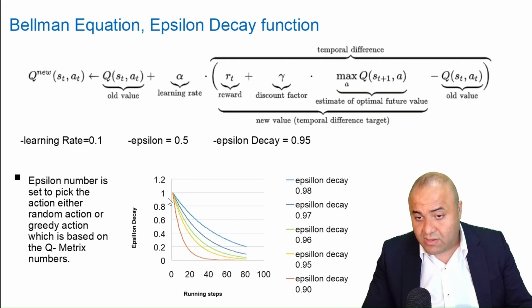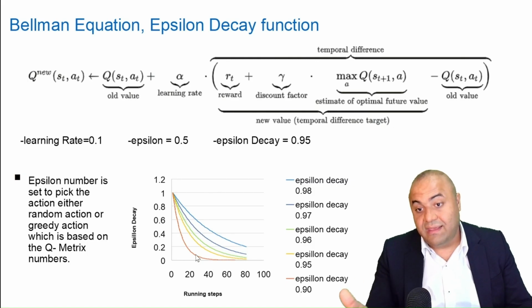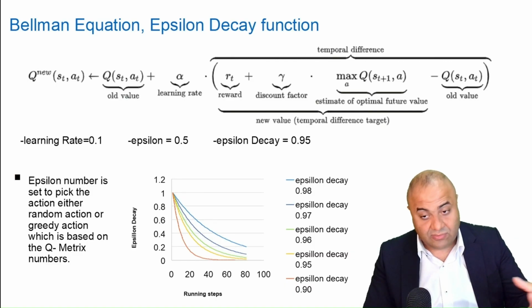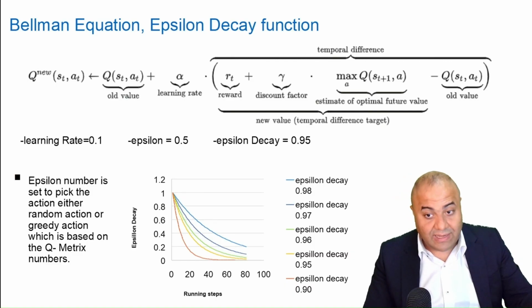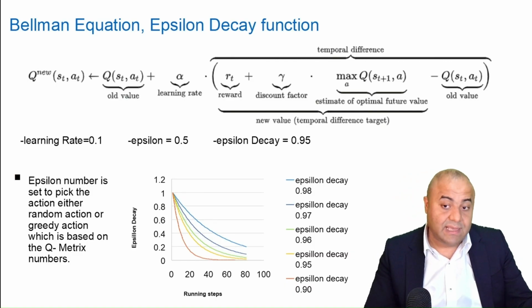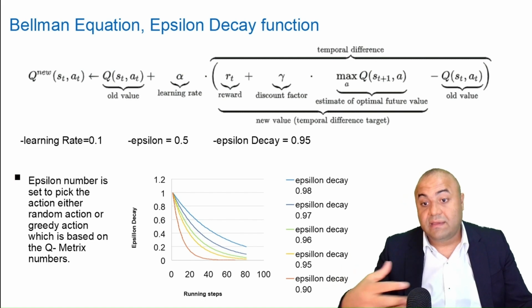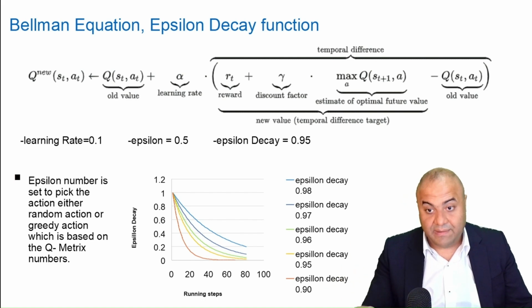We start from 1, which means we always take random action, and as the epsilon decreases, the likelihood of deciding to go to a greedy solution will increase, and the tendency of taking random solutions will decrease as our model keeps training.